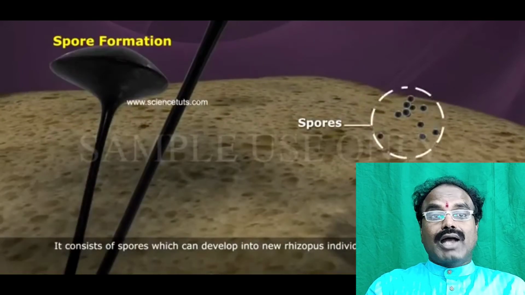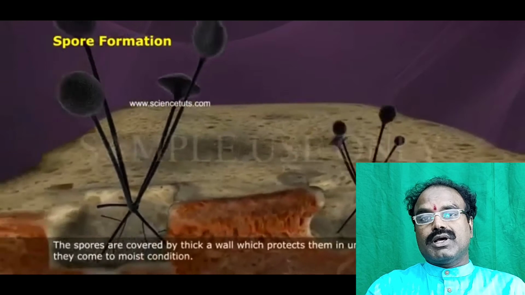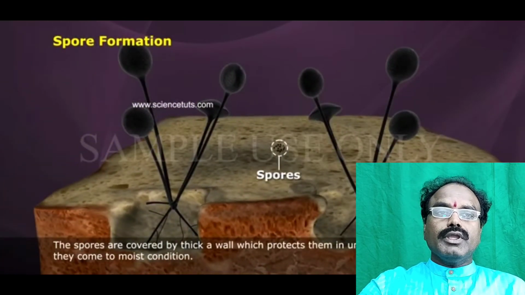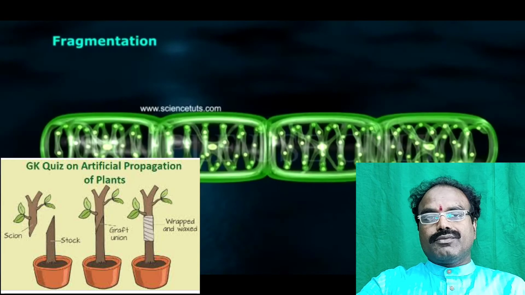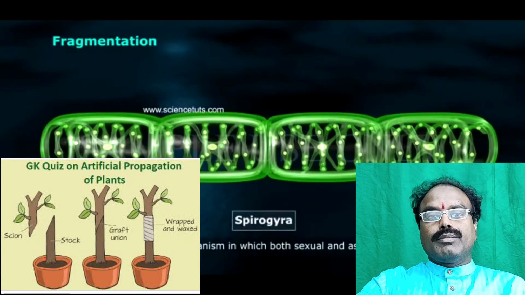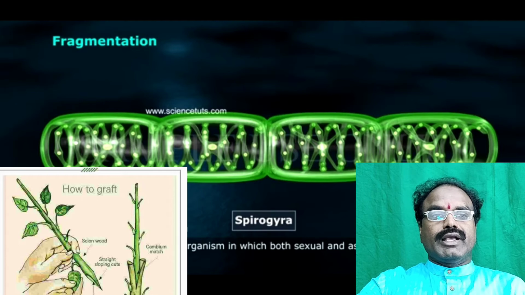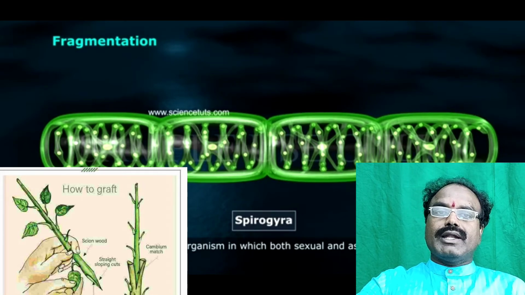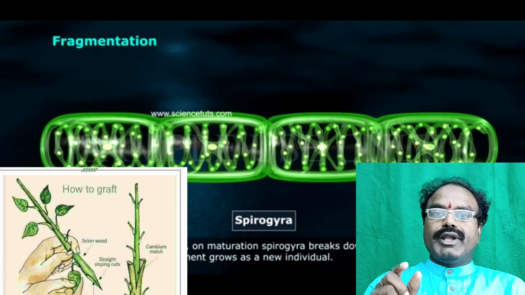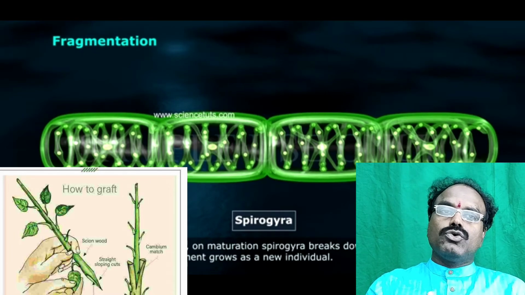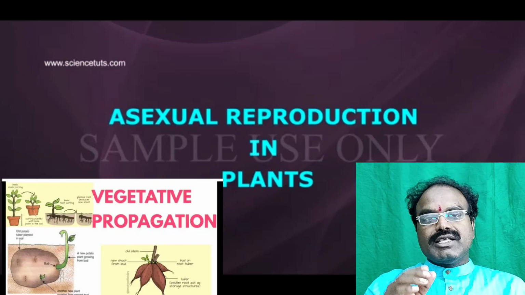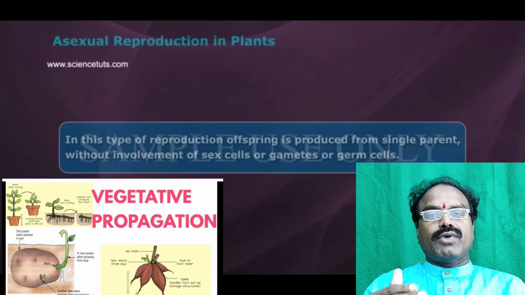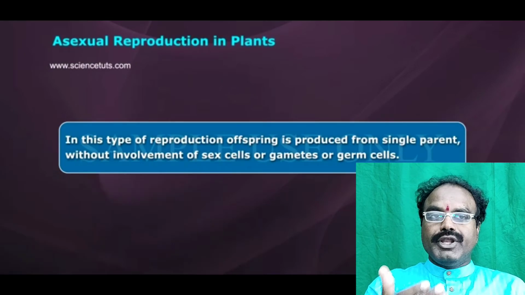Next, artificial vegetative propagation is also a very important method, for business purposes also. In artificial vegetative propagation, we can develop plants from the mother plant in an artificial manner. Example, cutting. When a piece of the parent plant having a bud is cut and buried in soil, roots are formed and it grows into a new plant. Example, rose, hibiscus. Next one is layering. When a branch of a plant is bent into the soil, new roots are formed and it grows as an individual. Example, nerium and jasmine.